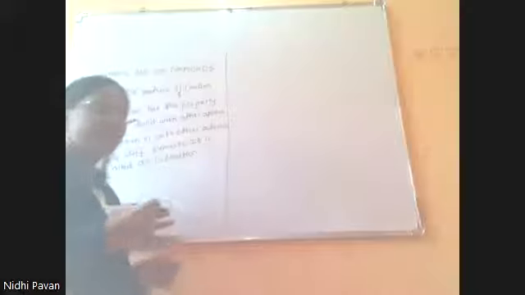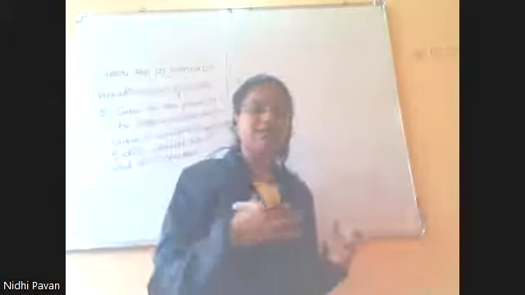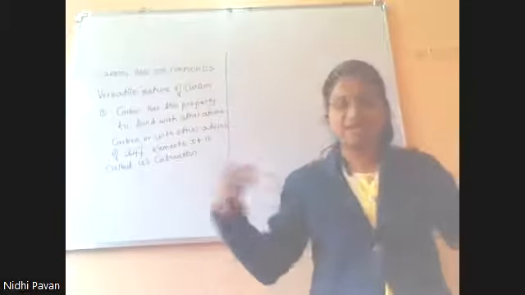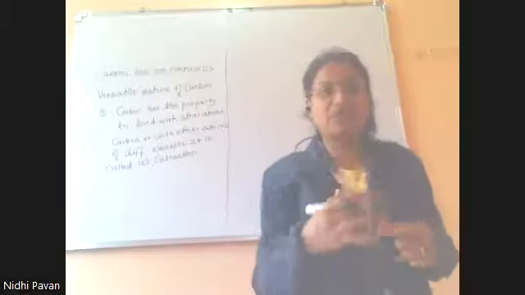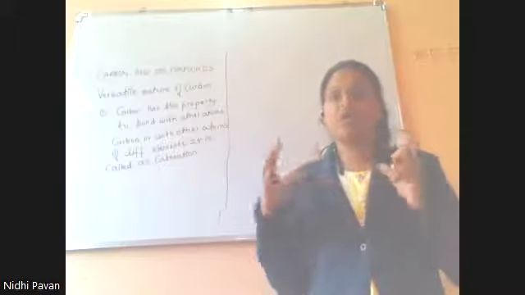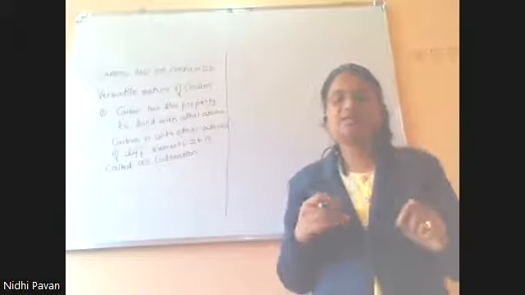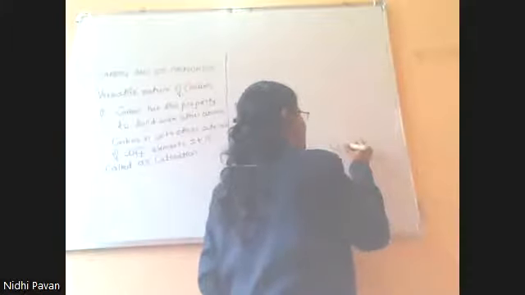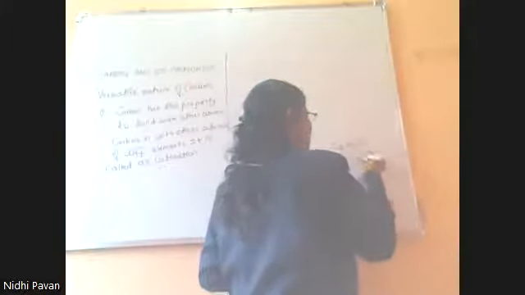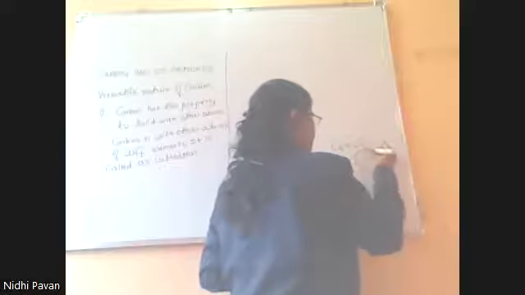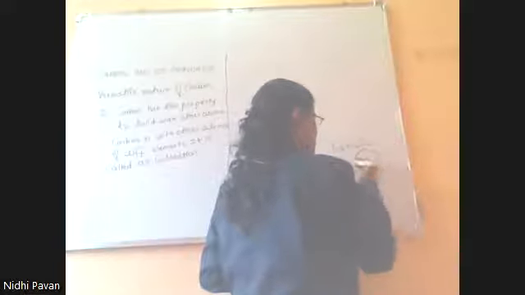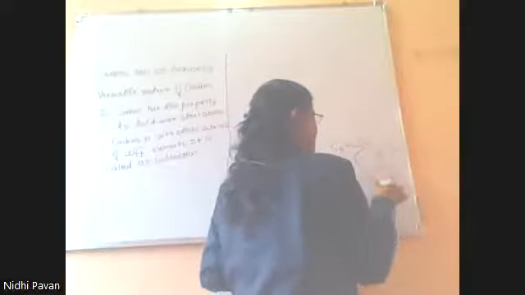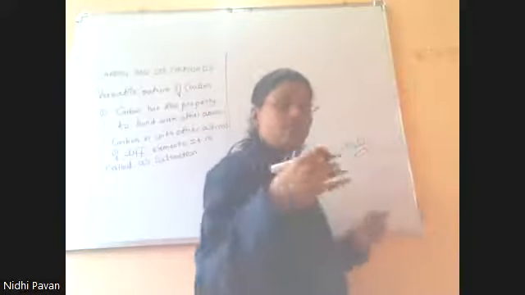Carbon can be linked with other atoms of carbon in the form of long chains, in the form of branched chains, and sometimes in the form of rings. You can take the example of glucose, C6H12O6. It has C, C, C, C, C, C, and again each is bound with hydrogen atoms.